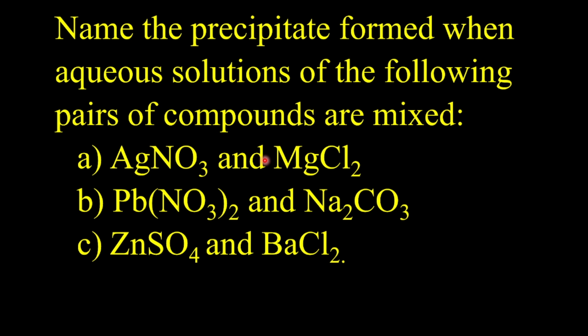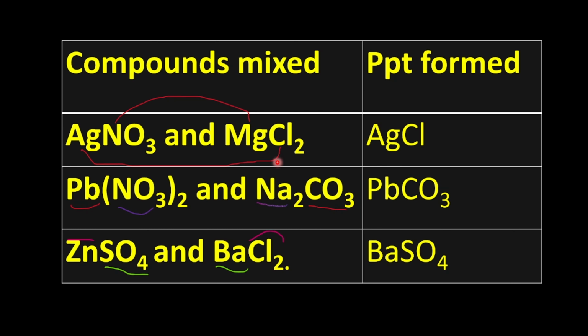Now let's look at the complete equation for the first one, second one, and the third one. If it is a mixture like this, we depend on the product to determine whether a precipitate will be formed or not. We don't depend on the reactant. So please take note of that. You react the two, write the products, then based on that, you determine whether it is soluble or insoluble.